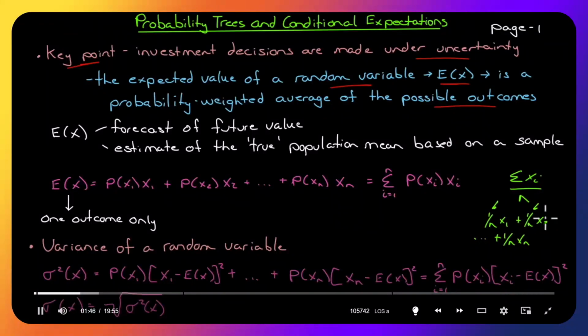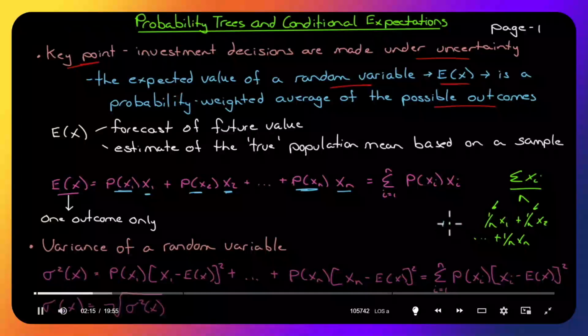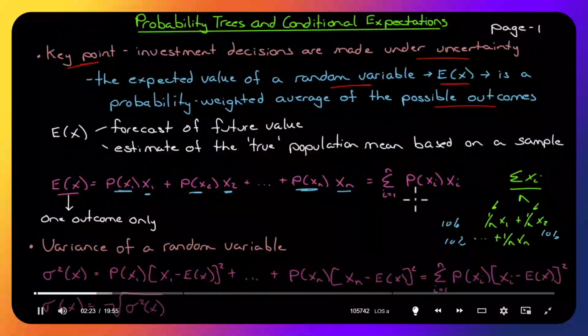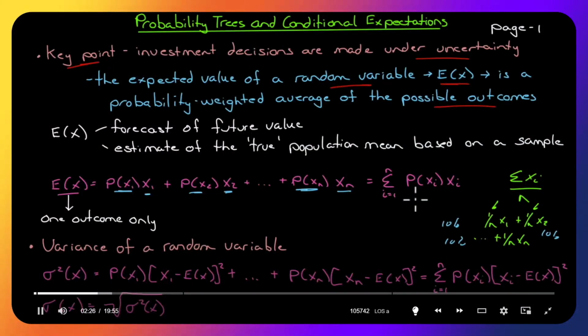But what if they weren't the same? What if we had a series of possible outcomes all with different probabilities? Well, here's how we calculate the expected value of x. It's the probability of x1 multiplied by x1 plus the probability of x2 multiplied by x2, and on to the probability of xn times xn, which is what I just did here, 1 over n. Let's say n is 10. Well, the probability of x1 would be 10%. The probability of x2 would be 10%. The probability of x3 would be 10%. So it's the same thing here, except now we're considering the fact that maybe there are different probabilities, right?